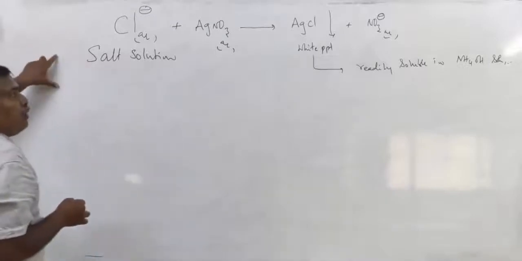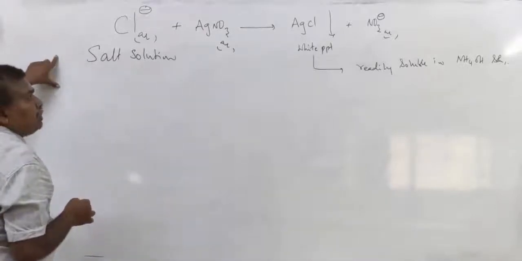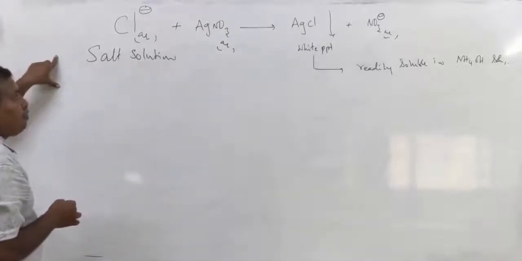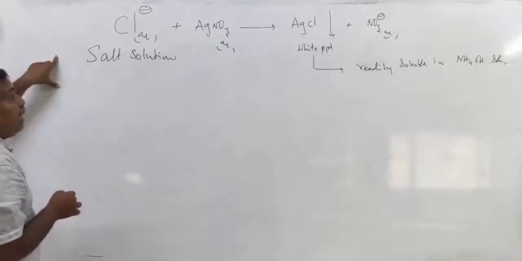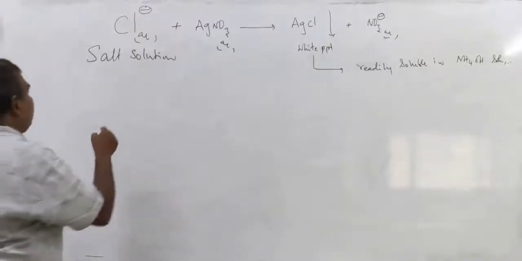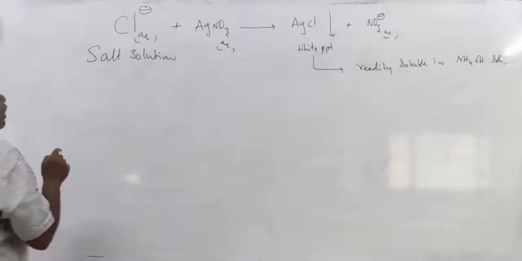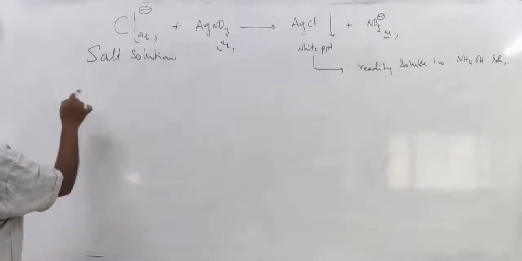See, silver chloride is a sparingly soluble salt in pure water, but it readily dissolves in ammonia solution due to the formation of a complex compound.